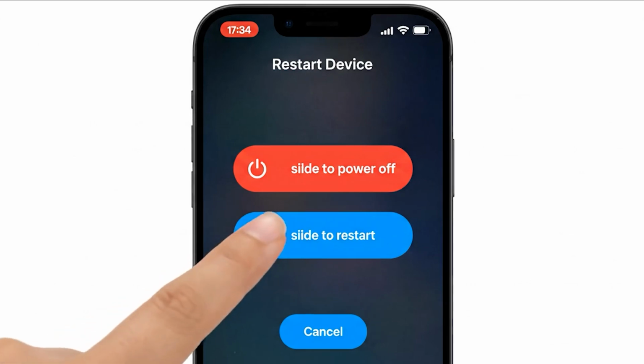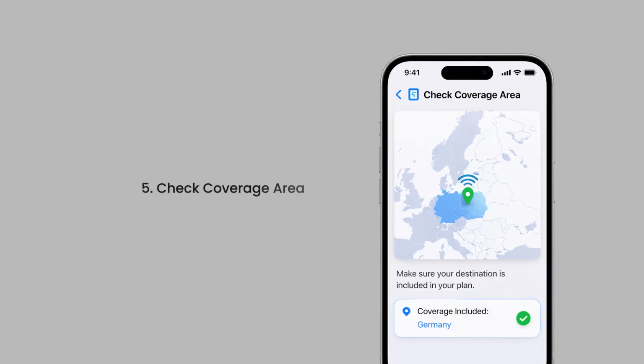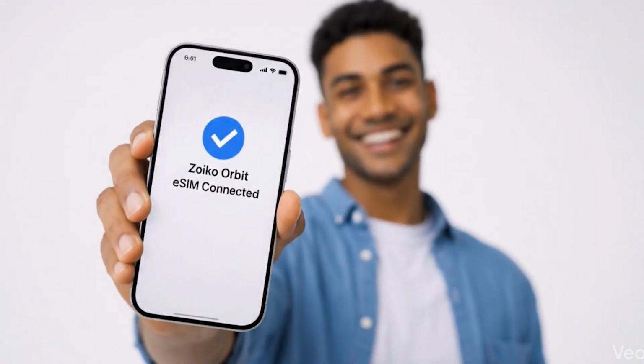Restart your device. This refreshes your connection and often resolves temporary network issues. Finally, confirm that you are within your plan's coverage area. Make sure your destination is included in your Zoiko Orbit package. After these steps, your Zoiko Orbit connection should be ready.